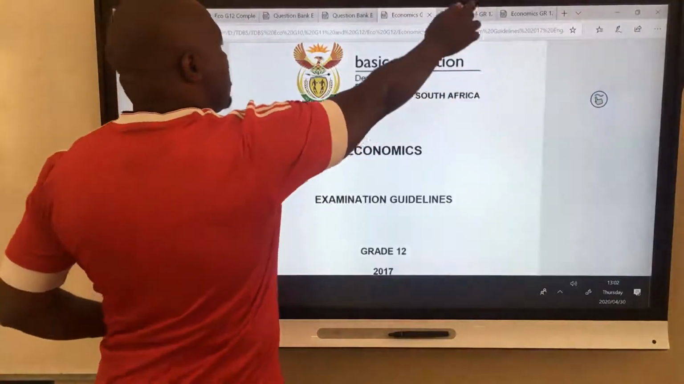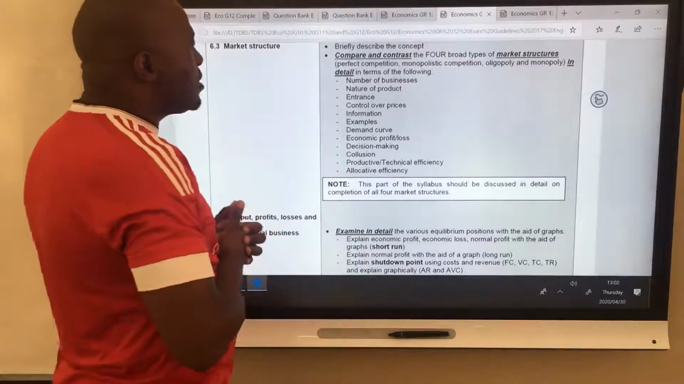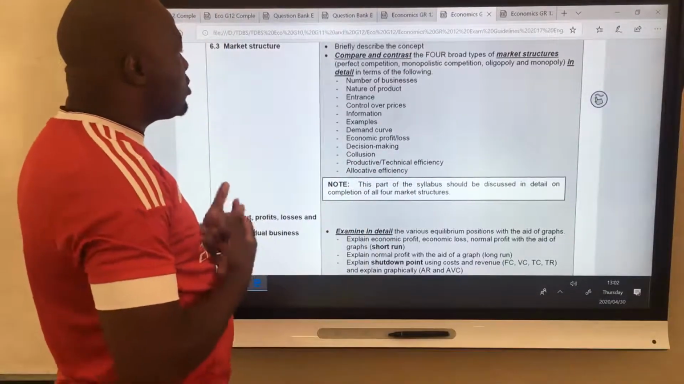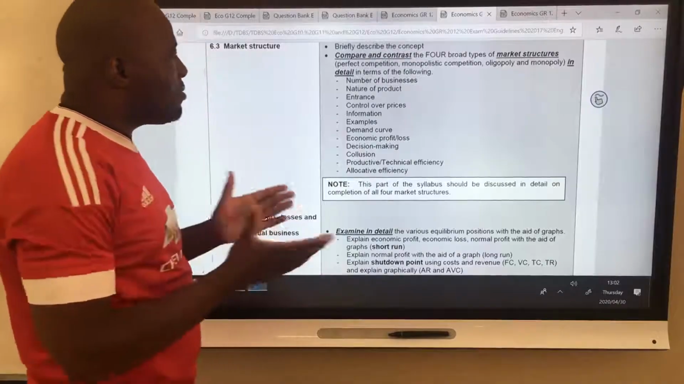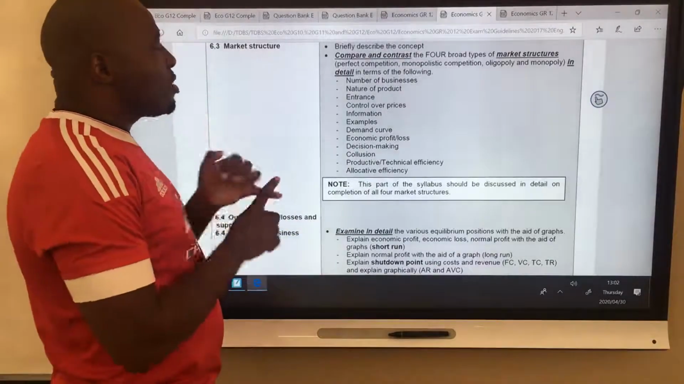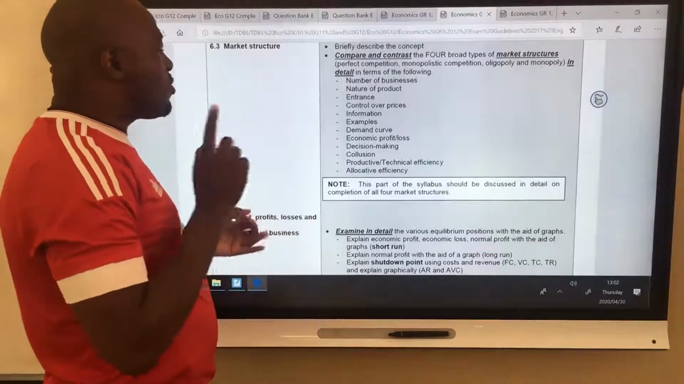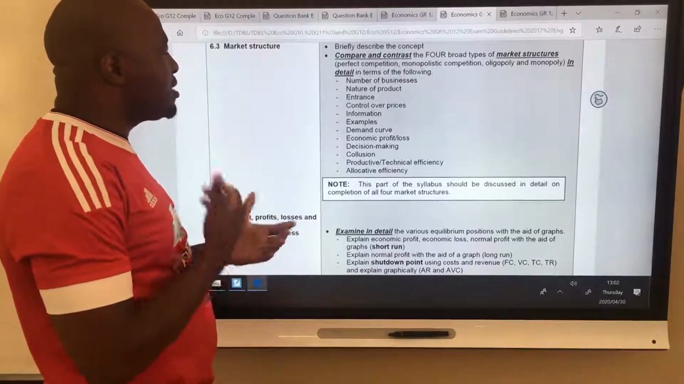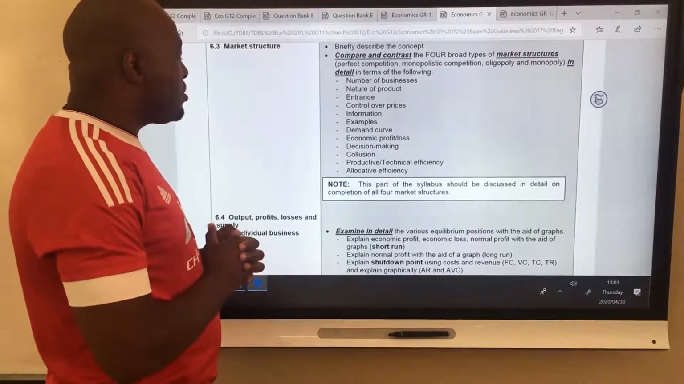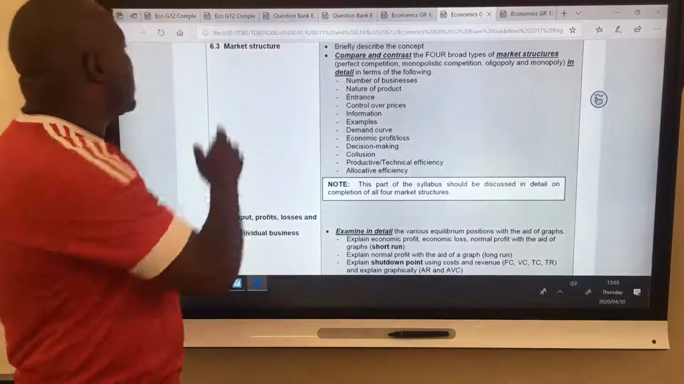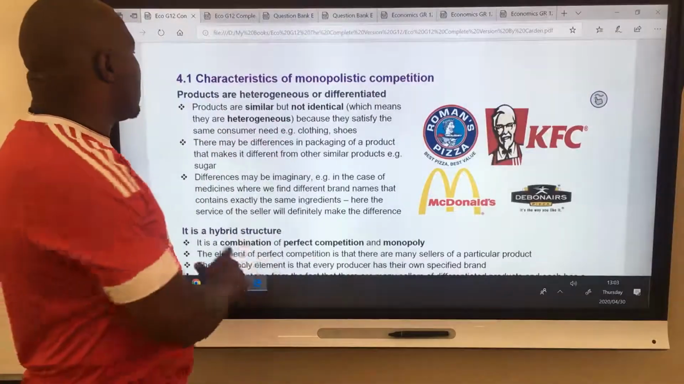It's this document here. In this document, we were told by the Department of Education, Economics Department, to compare markets using this criteria. So I'm going to look at number of businesses, nature of product, entrance, control over price, information, examples, demand curve, economic profit, decision making, collusion, productive and allocative efficiency. Now let's have a look.